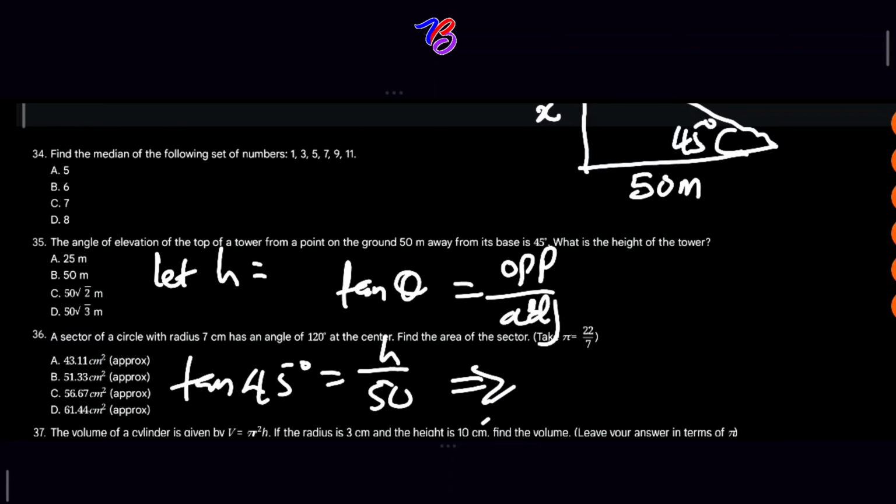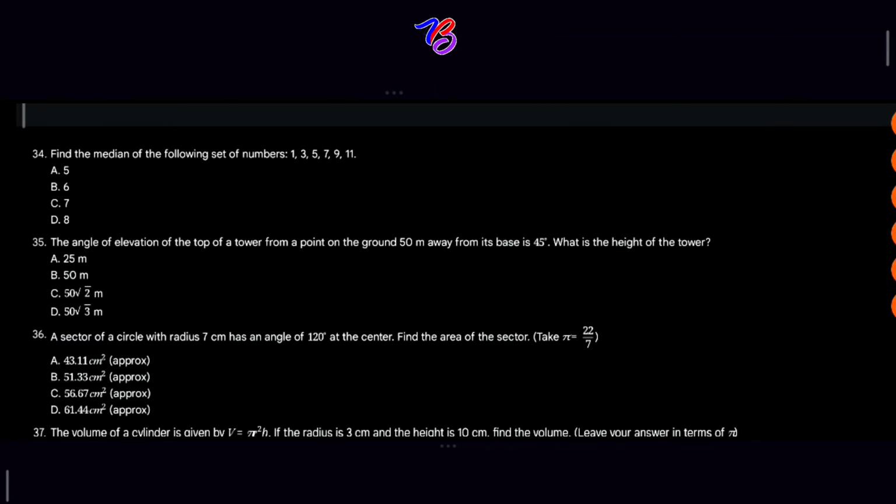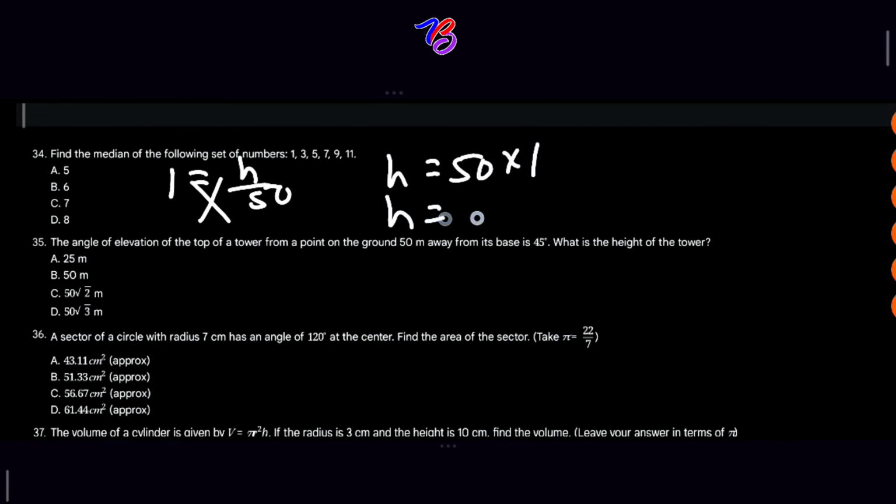Recall from your special angles, if it is a JAMB question you are solving, you need to be very careful. Familiarize yourself with these special angles. So remember that tan 45 is equal to 1. If we substitute, we'll say 1 is equal to h over 50. If you cross multiply, h is equal to 50 times 1, and h is equal to 50 meters. So our answer is B.